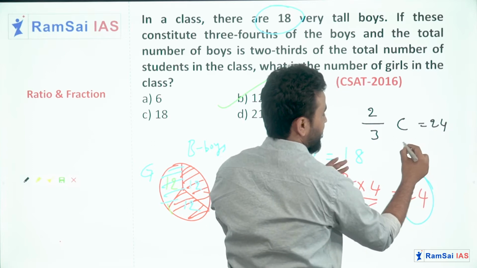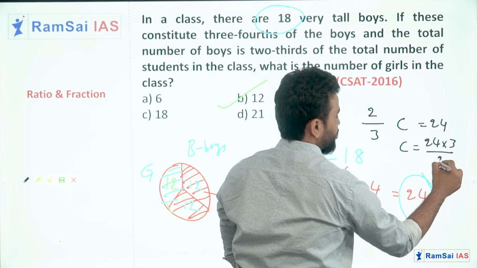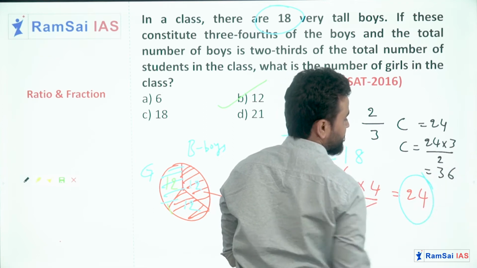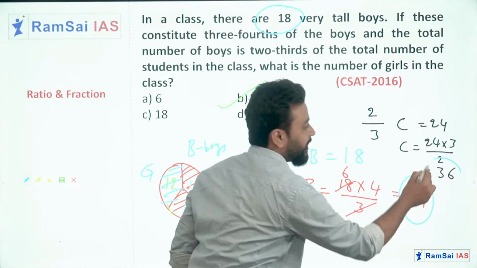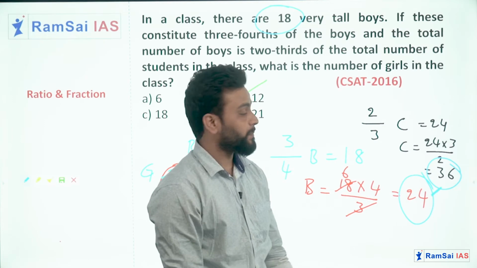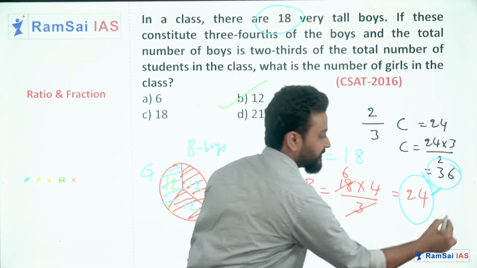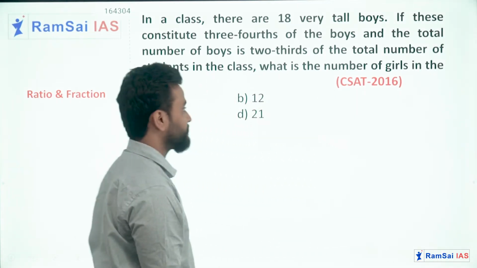So from this we can write C equal to 24 into 3 by 2, that equal to 36. So here total strength of the class is 36. Out of 36, 24 are boys. Then the girls will be 36 minus 24, that is 12.